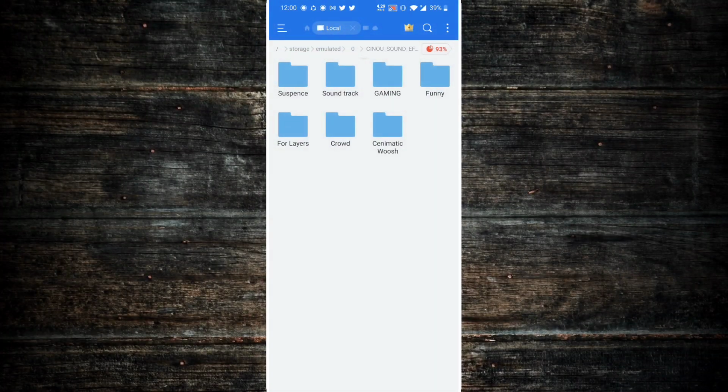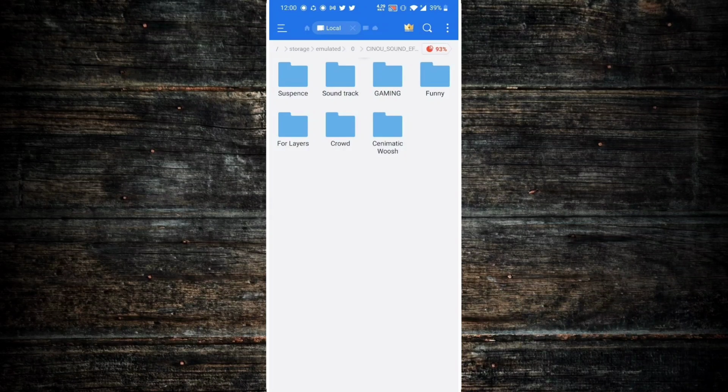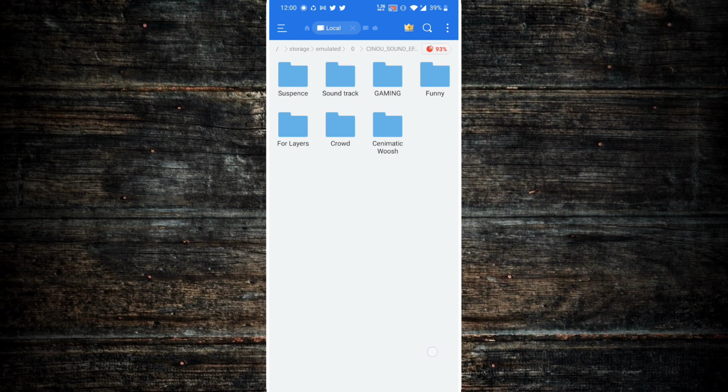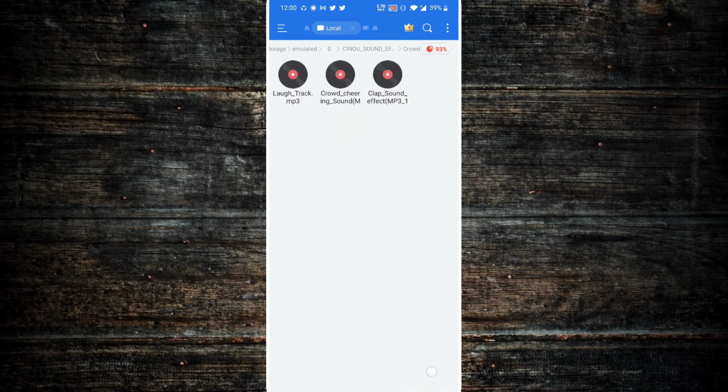So what you need to do is to go to the link in the description below, which will take you to a Google Drive link, and you're gonna have to download a zip file and just decompress or unzip that file, and you should have all of these folders. So what I did here, I actually organized all of the sound effects into their specific folders just to make it easier for you to edit. And as you can see, each folder contains different sound effects for you to use. So we have suspense, and we have soundtracks, gaming, funny, for layers, crowd, and cinematic whooshes.